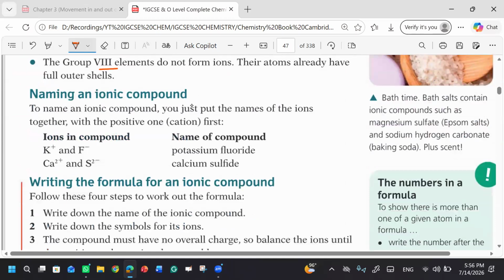Now we are going to discuss how we name an ionic compound. For this, let's say we have potassium. Potassium belongs to group number one, right? How many electrons are there in the valence shell of potassium? One electron. What will it do? It will lose one electron.